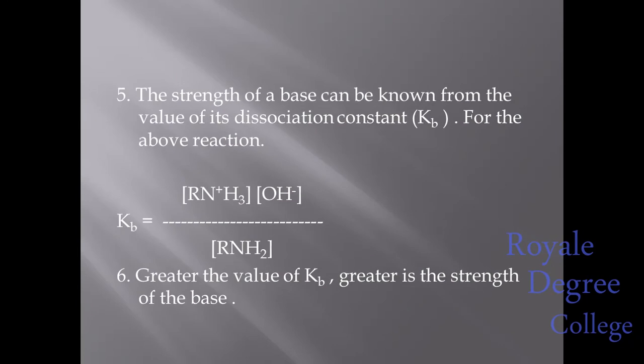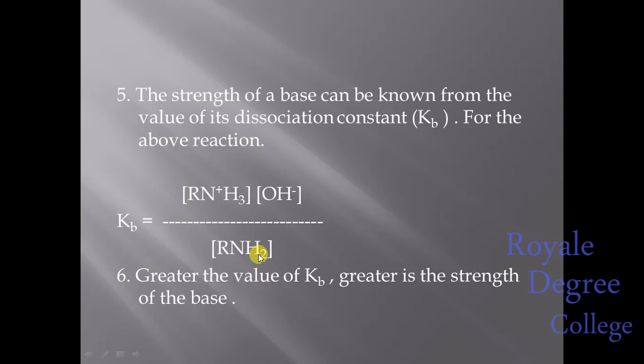The strength of a base can be known from the value of its dissociation constant. Dissociation constant for the base is represented as Kb. For the above reaction, we can write the equation: Kb is equal to the molar concentration of RNH3+ and the concentration of OH- divided by RNH2.